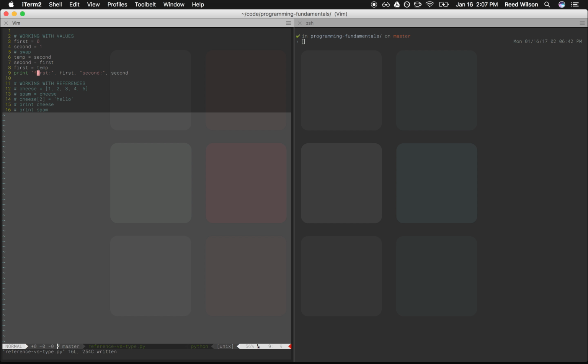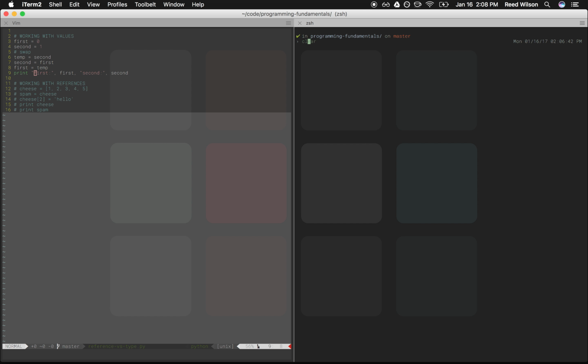That is not the case of what we just learned about with data structures, and you're going to see this. So going through this example, I've got a variable first with a value of 0 and a variable second with a value of 1. And what I want to do is swap the values. The way that I do that is I create a temporary variable and I assign it the value that is in the variable second. Then I can assign the variable second to the value that's in the variable first. So now second equals first, but I've held on to the value in temp because now I'm going to assign it to first. First is now going to have the value that's in temp.